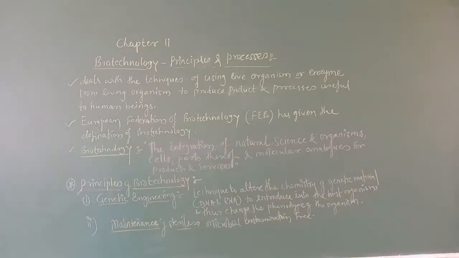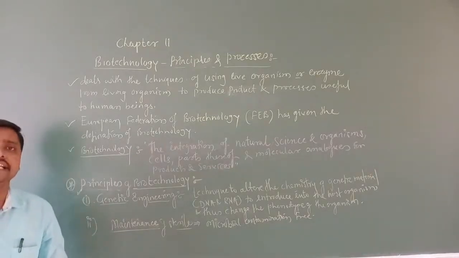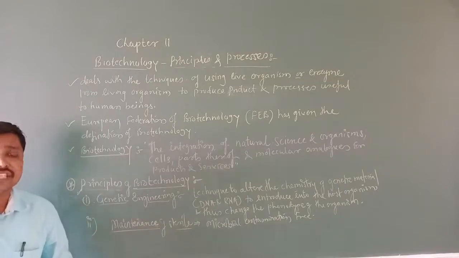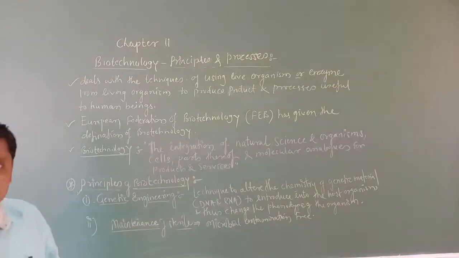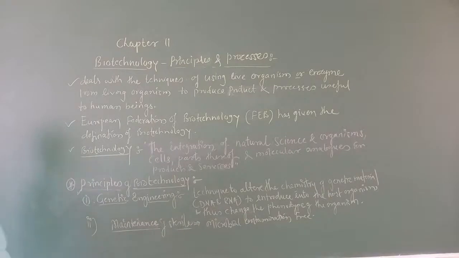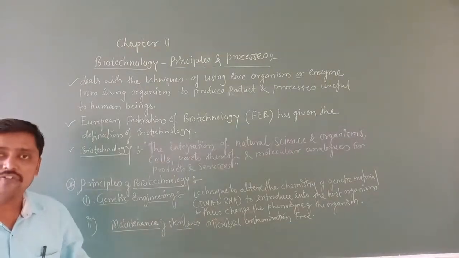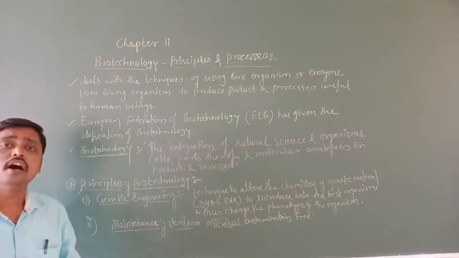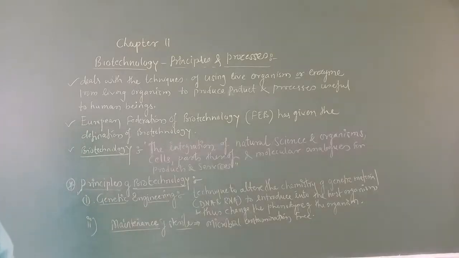Understood? Another thing you all know about is infertility. When couples are not getting a child, they go for test tube baby and so on. That test tube baby is also one technique, used by biotechnologists to fertilize the egg and ova outside the mother, meaning outside the organism. In such a way, we are going to study the principles and processes of biotechnology.